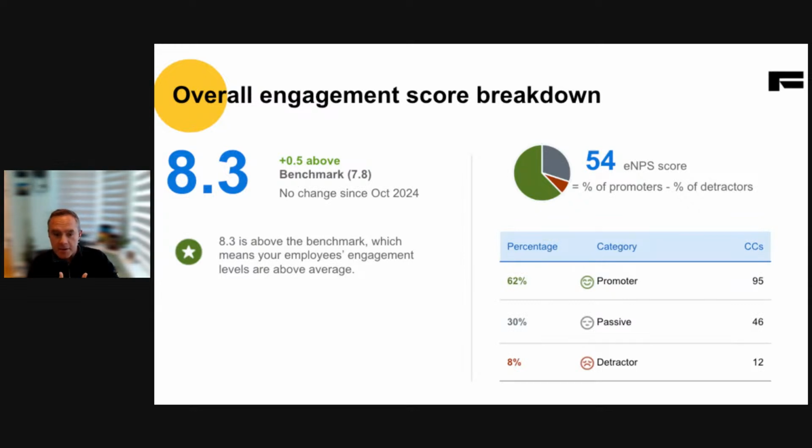And then on the right-hand side, you can see the vast majority of the org and people that work here are net promoters. We have, as you'd expect, some more passive folks. And sadly, we do have a small number of detractors when people feel about engagement with the org.